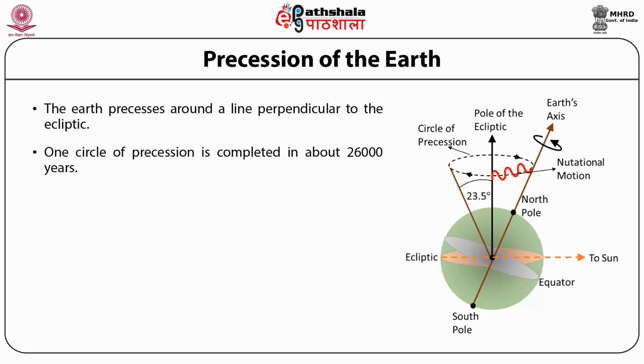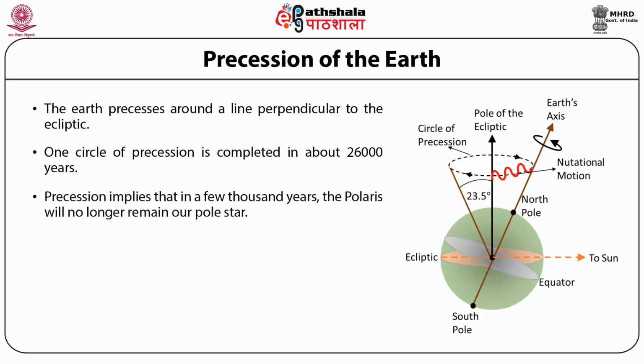This astronomical precession has very important consequences. Because of this precession, the axis of Earth does not point in a fixed direction. At present, the axis points towards Polaris, which is at present our pole star. In a few thousand years, Polaris will no longer be our pole star.